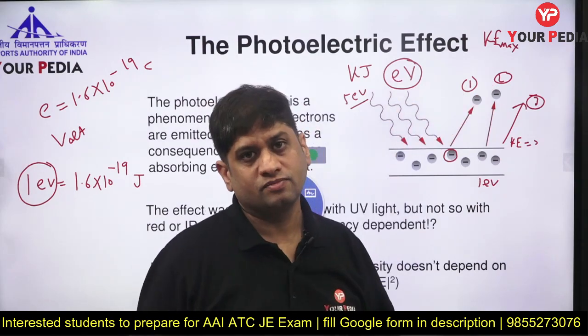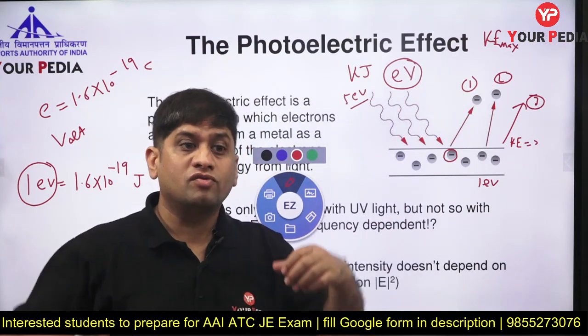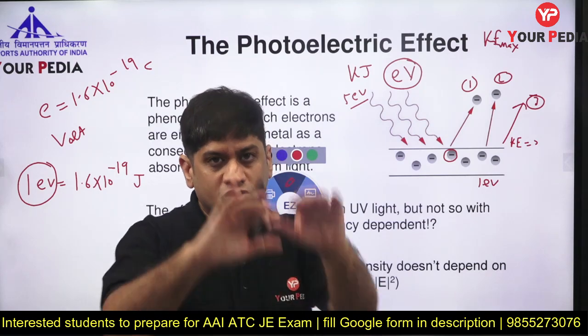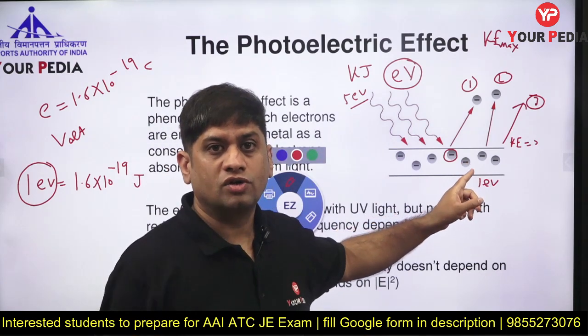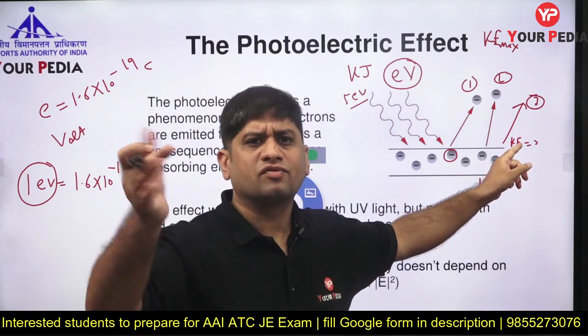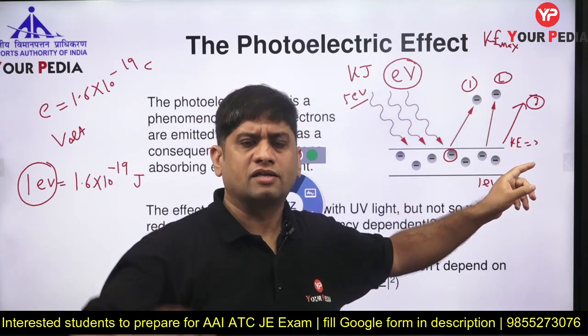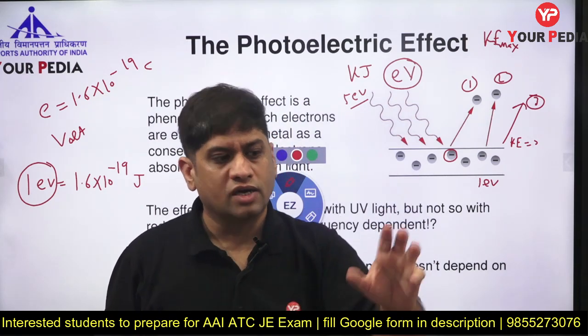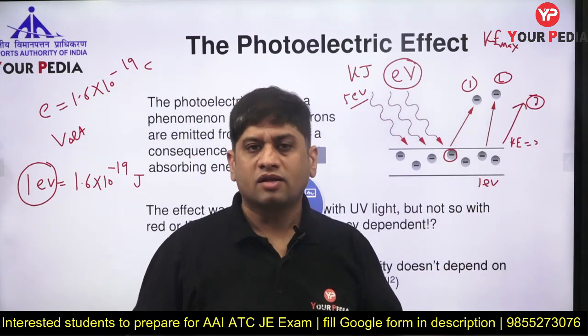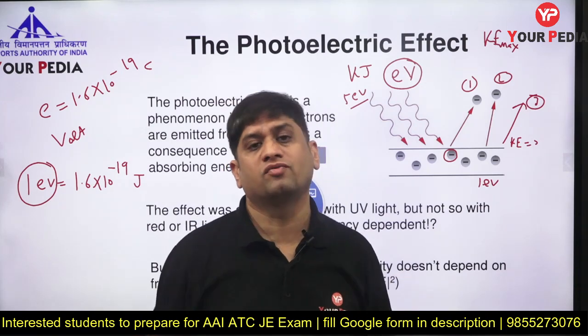But suppose there is an electron which is deep inside, in a shell, so it will only get 1 electron volt. It will merely come to the surface, out of the metal, that's it. But think of some electron which is getting less than 1 electron volt, it will not be in a position to come out. That is the story. So that story is very important for you to know.